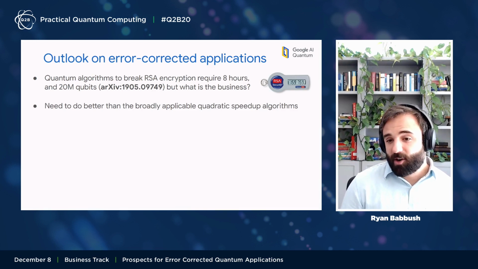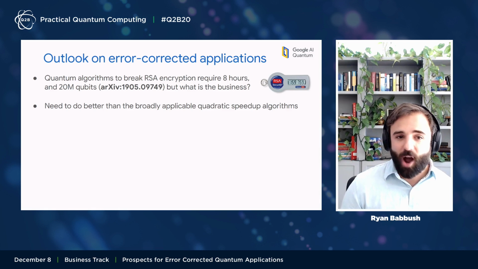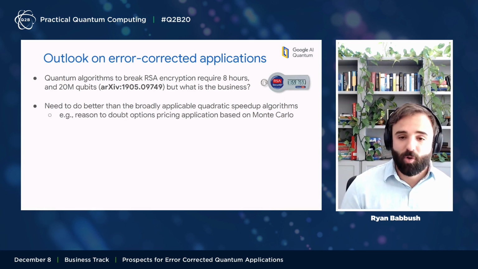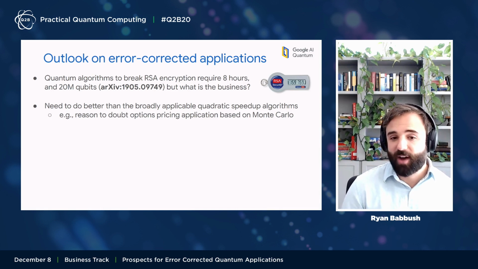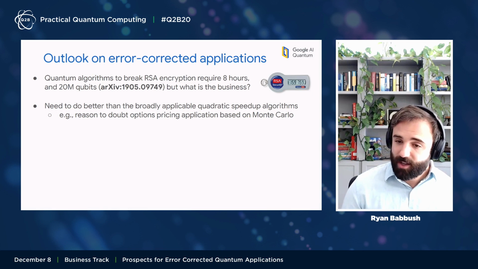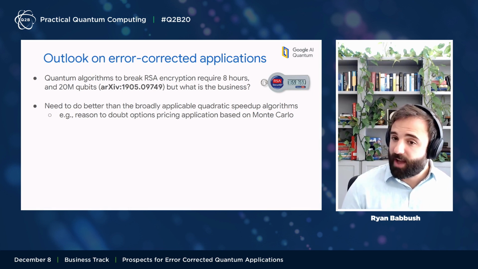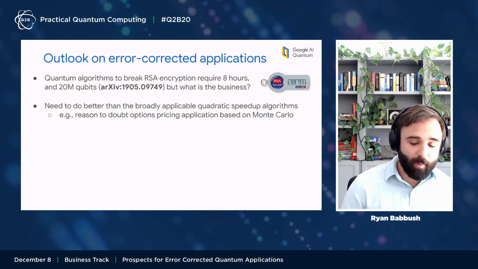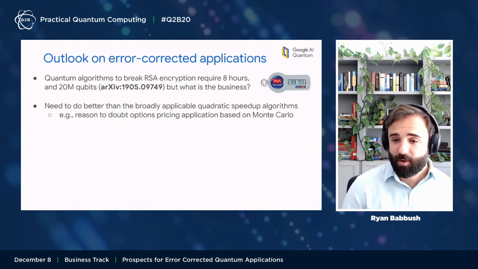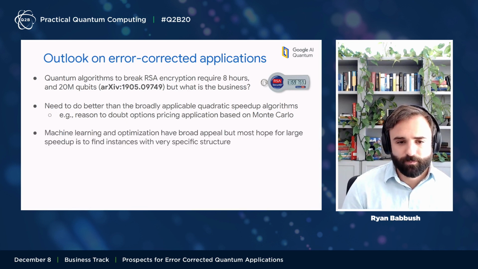Unfortunately, it appears that we do need to do better than broadly applicable quadratic speedup quantum algorithms. So, for example, I'm explicitly doubting the viability of algorithms for, say, options pricing in finance applications that are based on Monte Carlo if you're only going to get a quadratic speedup. At least on the first few generations of fault-tolerant quantum computers, that doesn't seem viable.